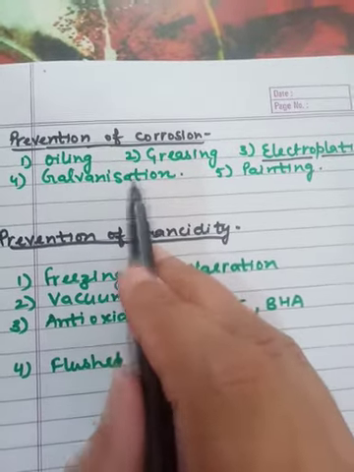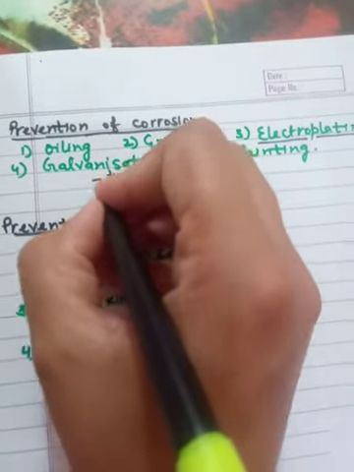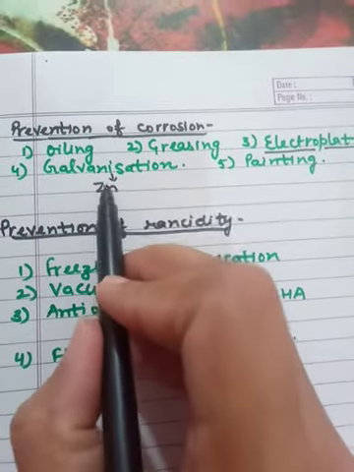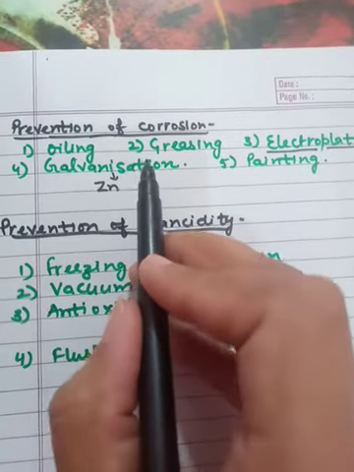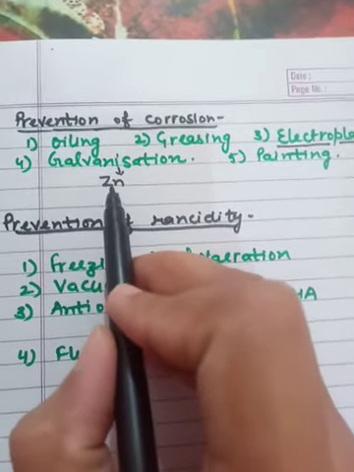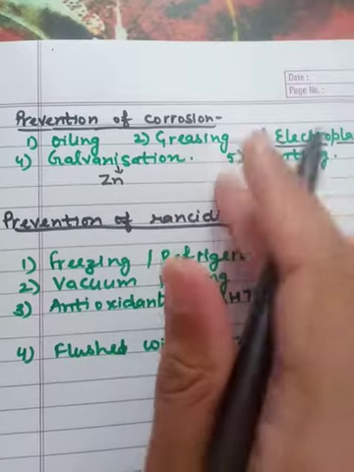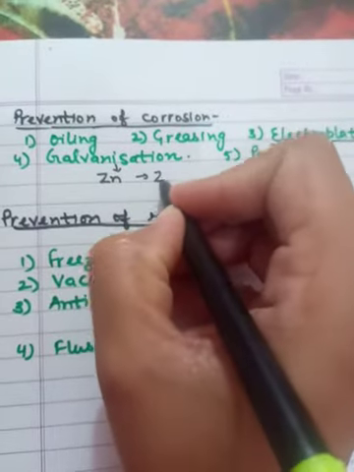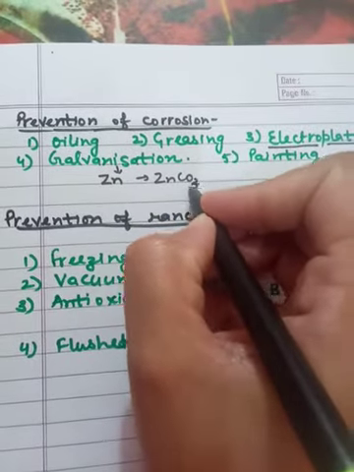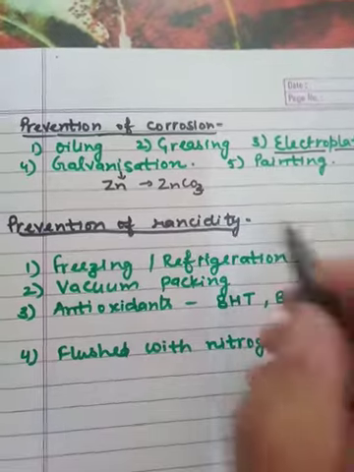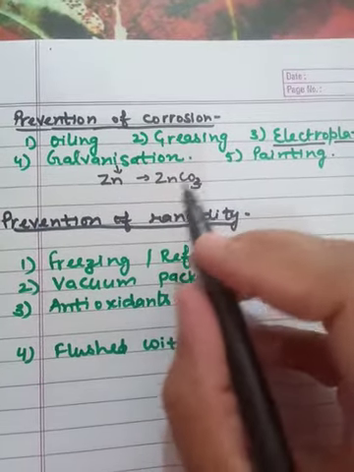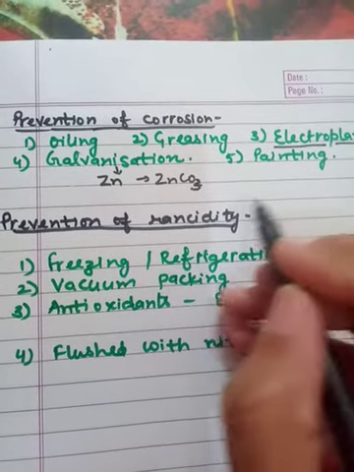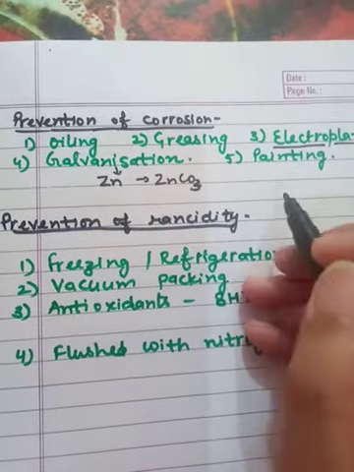Fourth is galvanization. Galvanization means the coating of zinc on iron. This zinc prevents the iron from corrosion, from rusting. When zinc reacts with the carbon dioxide in the atmosphere, it forms zinc carbonate, ZnCO3, and this zinc carbonate forms a hard layer around the metal, that is iron, and it prevents the iron from corrosion.